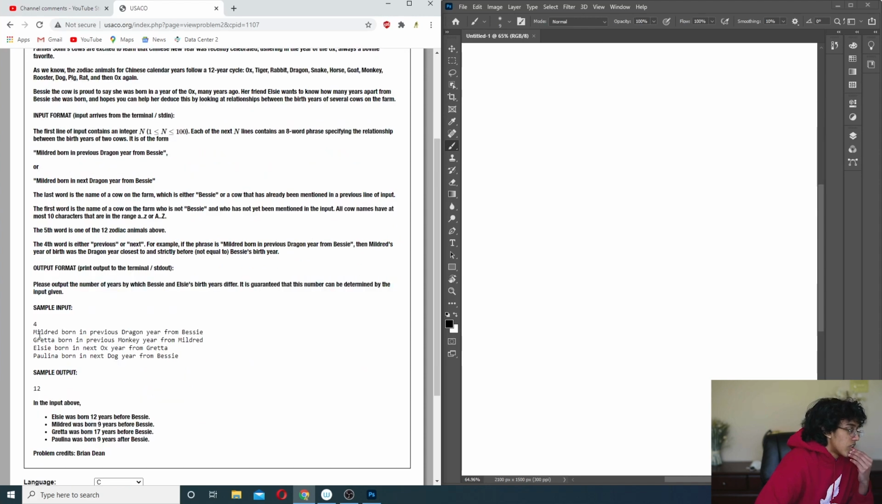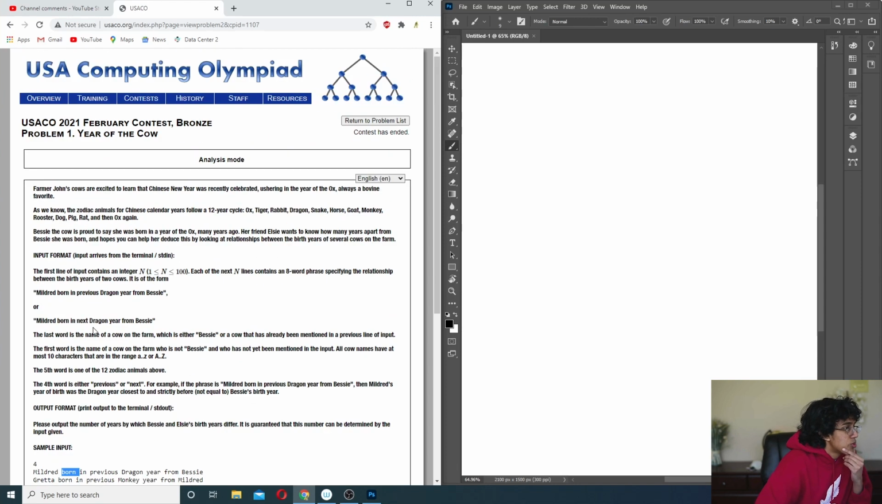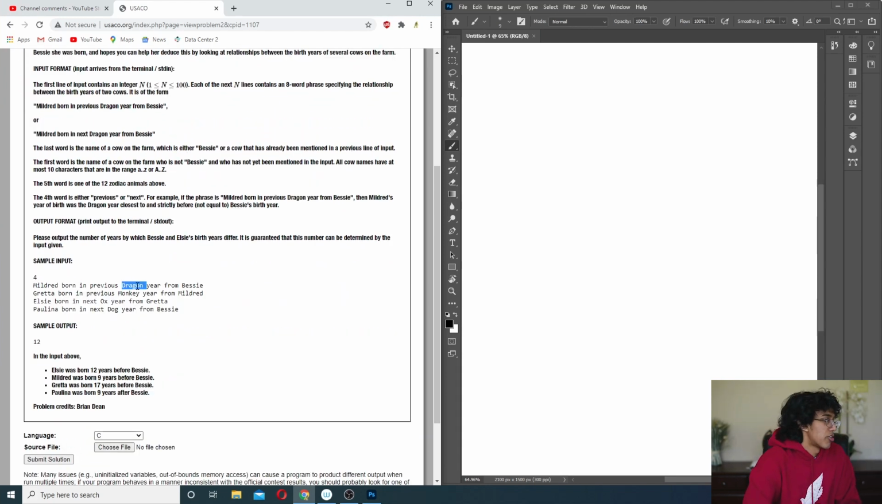This just seems like simple logic, but it's going to be painful to program unless we think of a smart way to do it. We know Bessie, so we're doing everything relative to Bessie. If it's the previous dragon year, we take ox and see when the previous dragon year is. Directly from this, we can get a difference between Bessie and Mildred. Each one gives you a difference between one cow and another, and then based on the differences, we can travel from Bessie to Elsie and hope it works. Is it guaranteed that we'll be able to find it? Yes, it's guaranteed that it can be determined, so we should be fine.